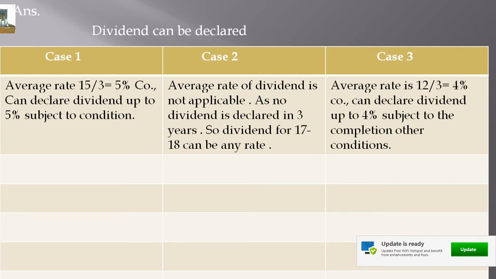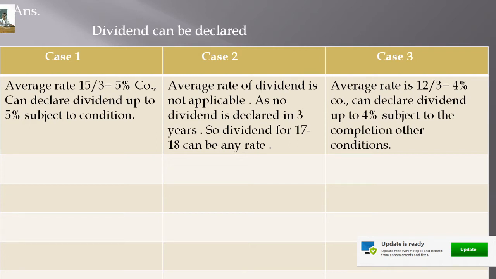Other conditions, we know that. Subject to other conditions, the company can declare a dividend of not more than 5%, and the other condition is that the amount that could be withdrawn is not more than 10% of its paid up capital and free reserves, and all other conditions you know. But all other information is not given, so you cannot apply other conditions here. Therefore, the company can declare a dividend of not more than 5% in the first case.